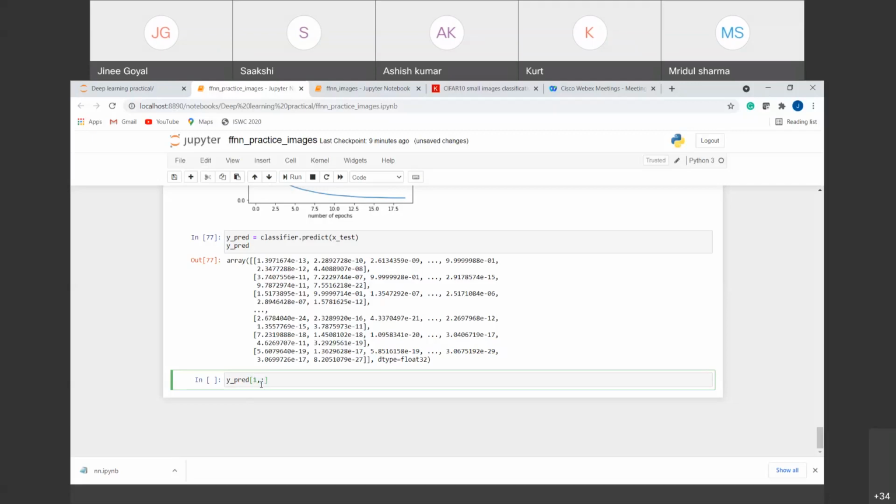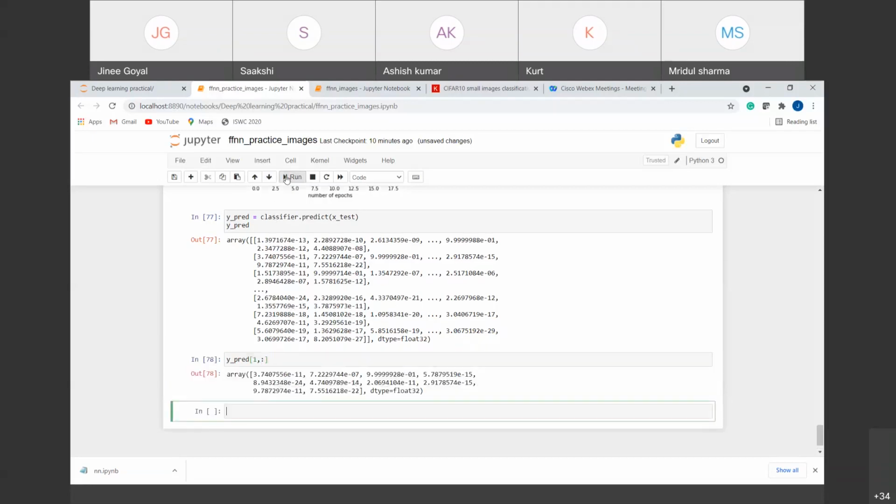All the columns here means all the 10 classes, the probability of belonging to each class. If I run this, you will see that I have got 10 values, 1, 2, 3, 4, 5, 6, 7, 8, 9, and 10. So we have the 10 values with us.